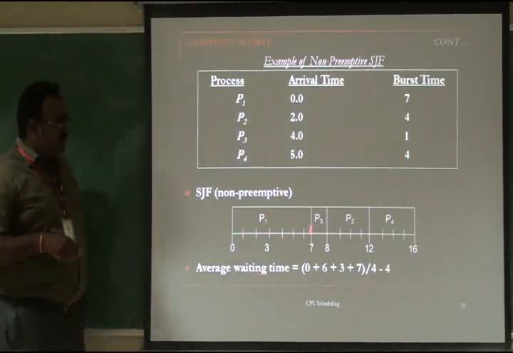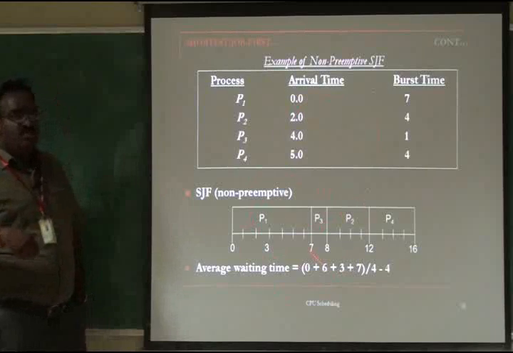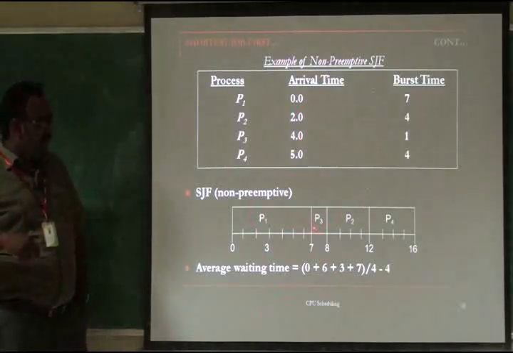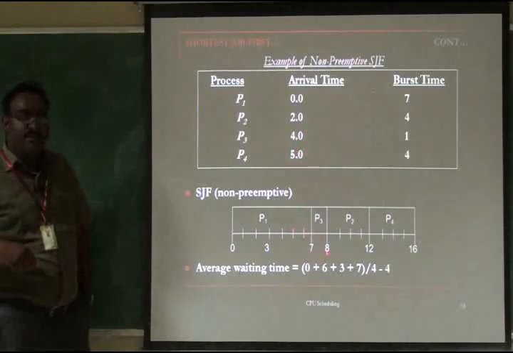Now what is the average waiting time of this non-preemptive SJF for this example? P1 is 0. P3 has 7, because P3 comes at the 4th millisecond and gets the CPU at the 7th millisecond.